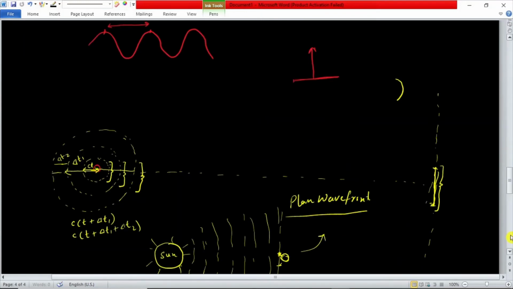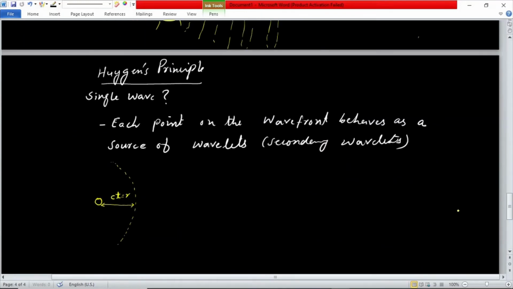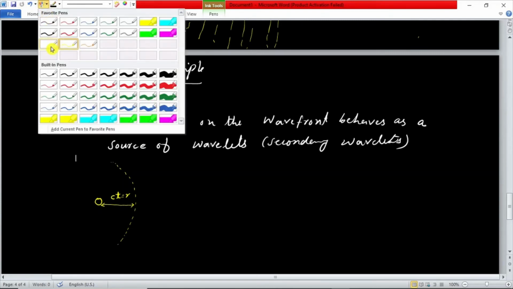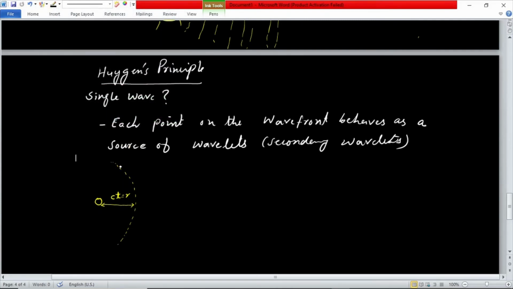According to the first postulate, Huygens proposed that each point of this wavefront will behave as a new source for the secondary wavelets.